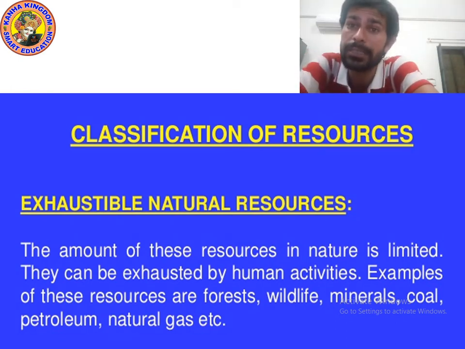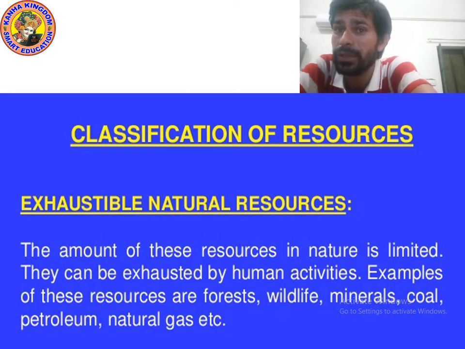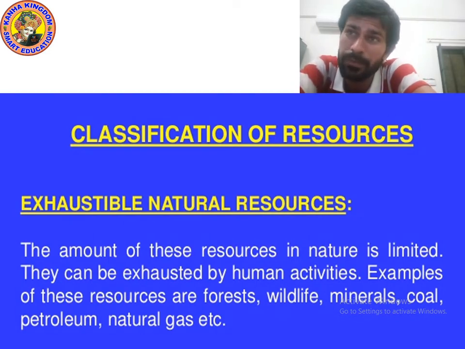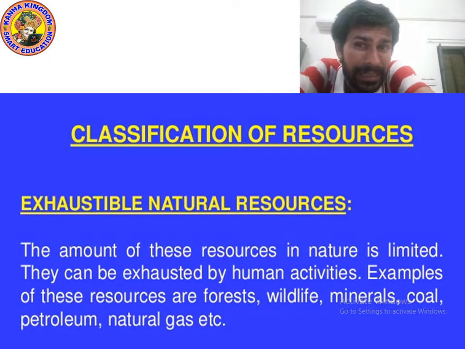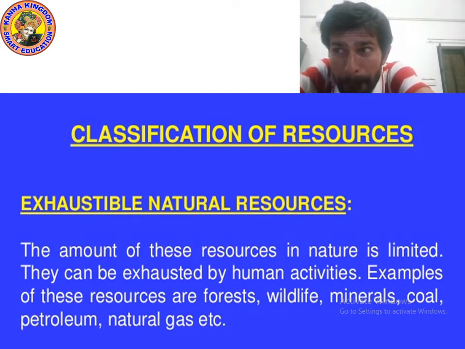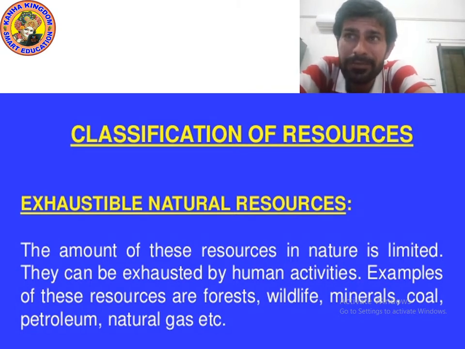Yes, forests are exhaustible. They can be destroyed by fire. Okay, wildlife, animals. There are many animals already removed. Yes, they have completely disappeared. They are already extinct. We will study a chapter about wildlife and different types of animals, in which I will tell you which are extinct animals.